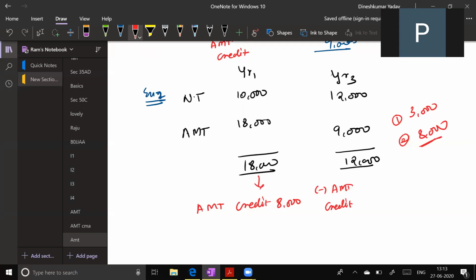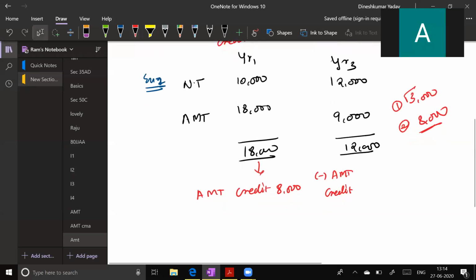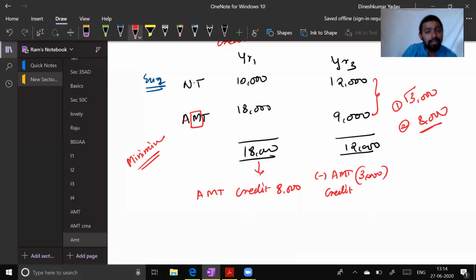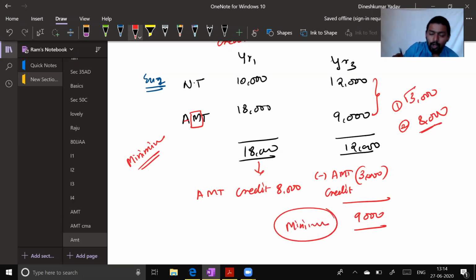3,000. Why? Because AMT has this particular word, minimum. So you cannot pay less than what is AMT. Here, though you have 8,000 credit, you can set off maximum to the extent of the extra amount. Extra amount here is 3,000. So maximum 3,000 can be set off, not more than that. So you must pay minimum 9,000 tax. This is the minimum, not less than that.